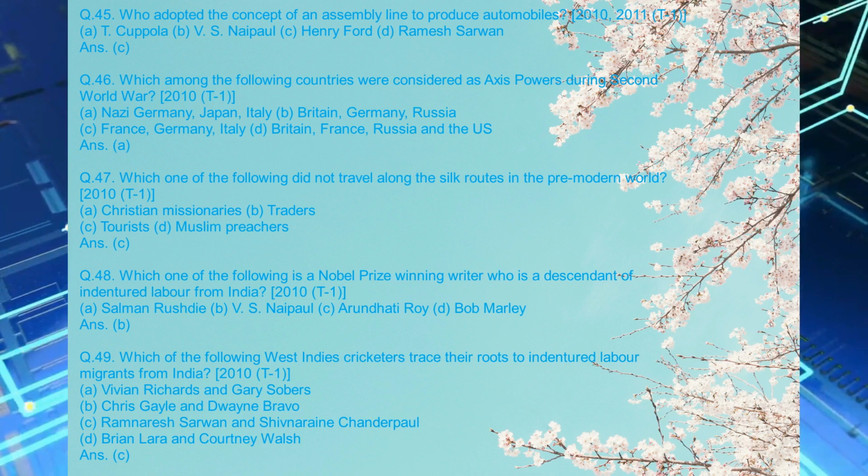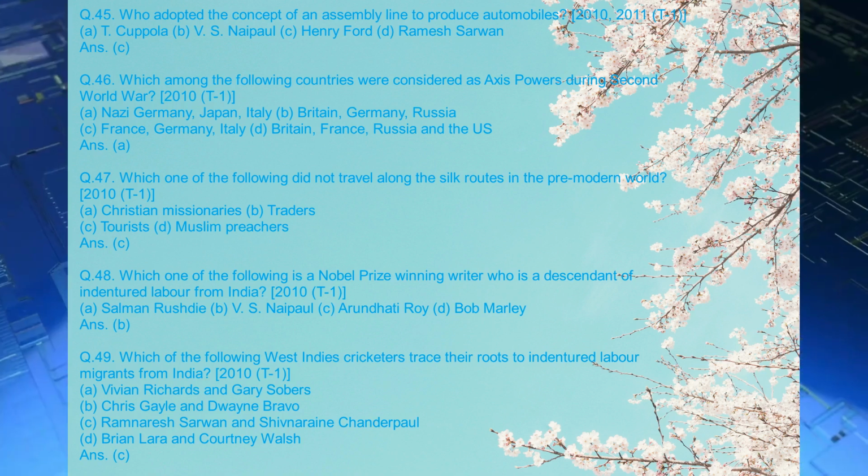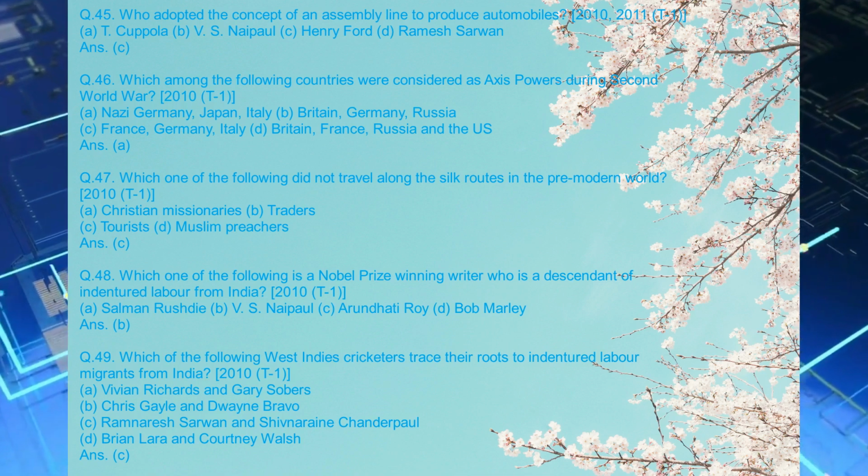Q.48. Which one of the following is a Nobel Prize-winning writer who is a descendant of indentured labor from India? 2010, T1. A. Salman Rushdie. B. V. S. Naipaul. C. Arundhati Roy. D. Bob Marley. Ans. B.